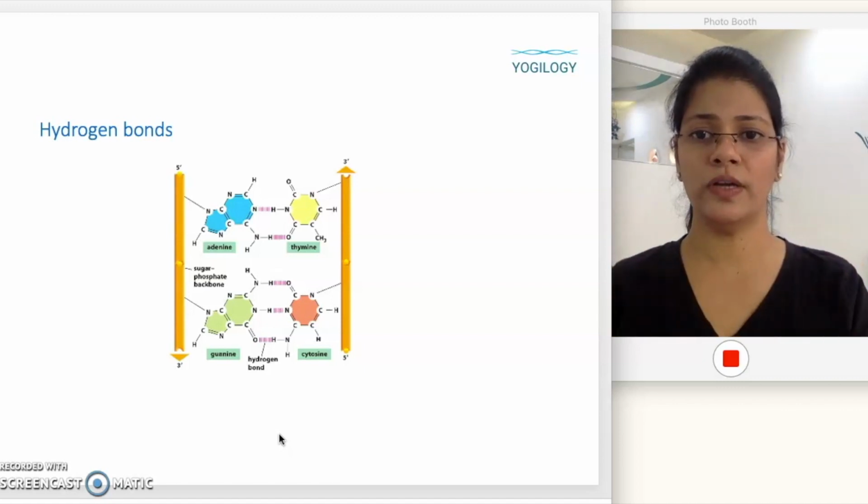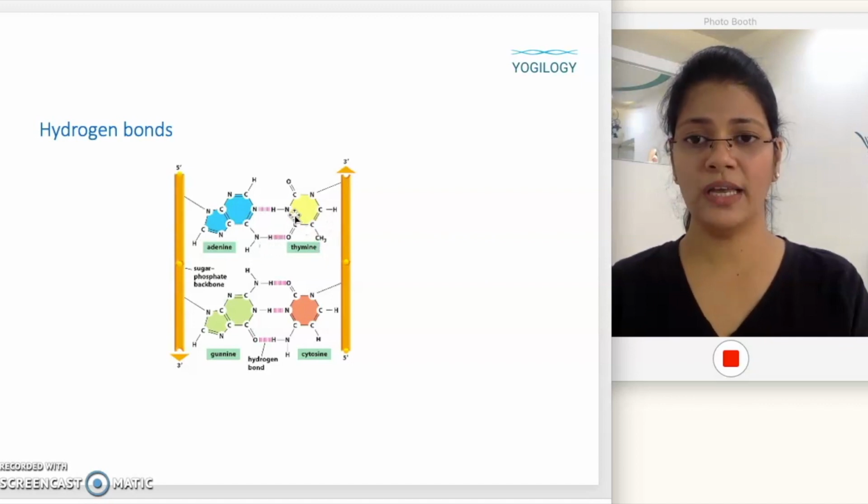So let's see over here how many hydrogen bonds can be formed. In case of adenine, we can see that we have one acceptor and one donor for hydrogen bonds. In case of thymine, there is one acceptor and one donor.